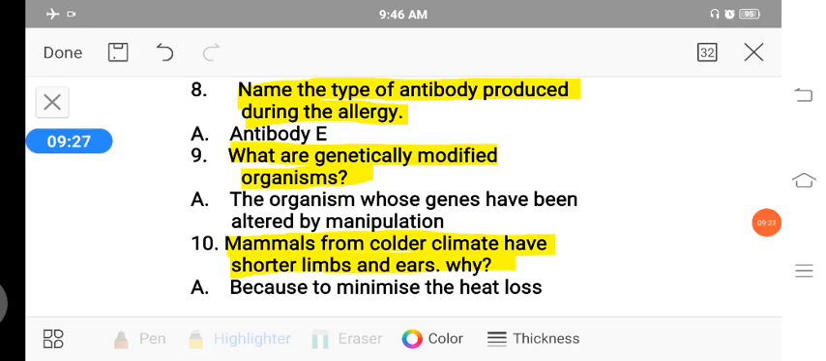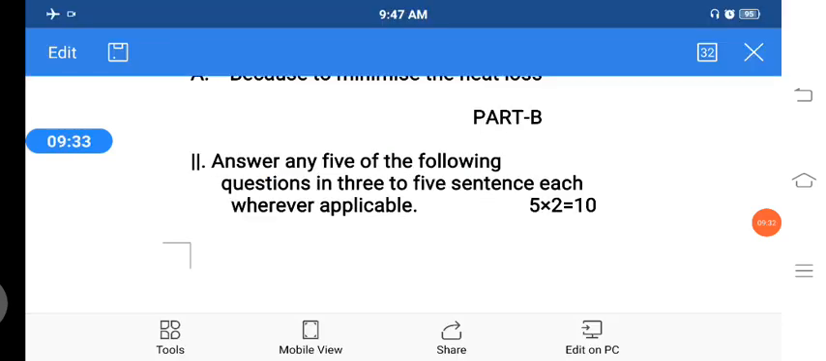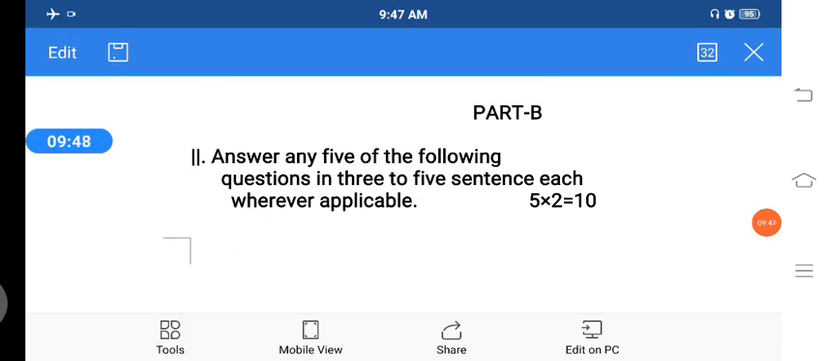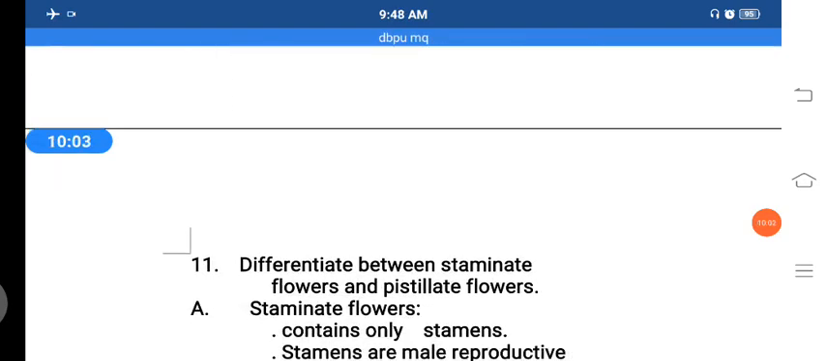Next we move on to Part B, the 2 marks questions. Here, answer any 5 of the following questions in 3 to 5 sentences each wherever applicable. There are 8 questions here. Among the 8, you are going to write any 5. So here you get a choice. Okay, let us discuss the first one.